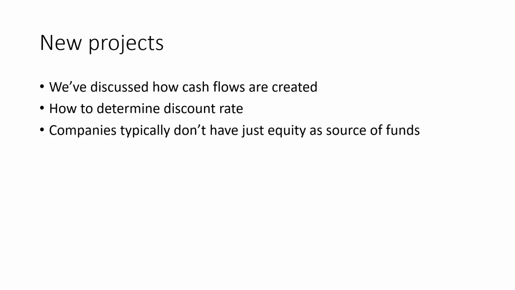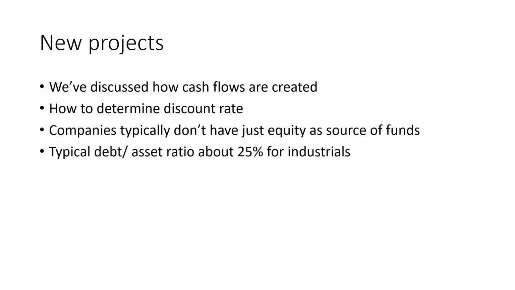So companies typically don't just have equity as a source of funds. They also have debt and hybrid routes. The total debt to asset ratio of companies, industrials in particular, according to Mergent Online, is only about 25%. So to raise new funds, companies need not necessarily use equity or issuance of shares. They might also use the route of bonds, bank loans or preferred stock. They can use a combination of all of these.